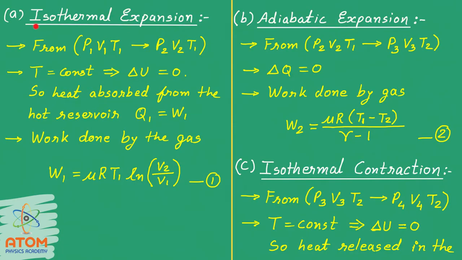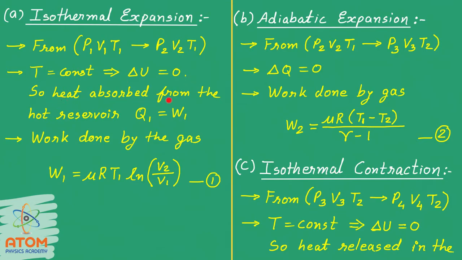First stage is the isothermal expansion, where the ideal gas passes from the initial thermodynamic state P1, V1, T1 to the final thermodynamic state P2, V2, T1. Mind well, here it is isothermal expansion, so temperature remains constant. T is constant, so delta U will be 0. That means the change in internal energy will be 0. You know that when temperature is constant, there is no change in internal energy.